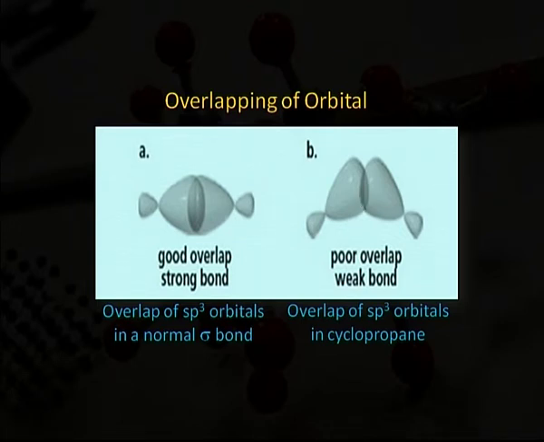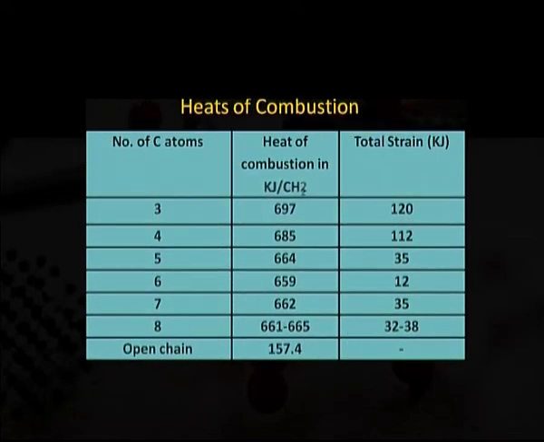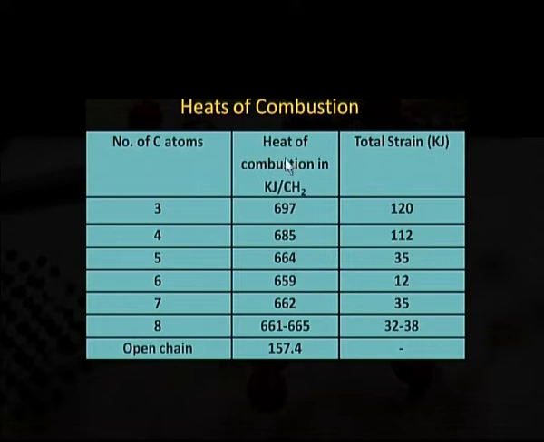Now, we will discuss the heat of combustion. It is the energy released as heat when a compound undergoes complete combustion with oxygen under standard conditions. This table shows the comparative study of the carbon atoms, heat of combustion and total strain.